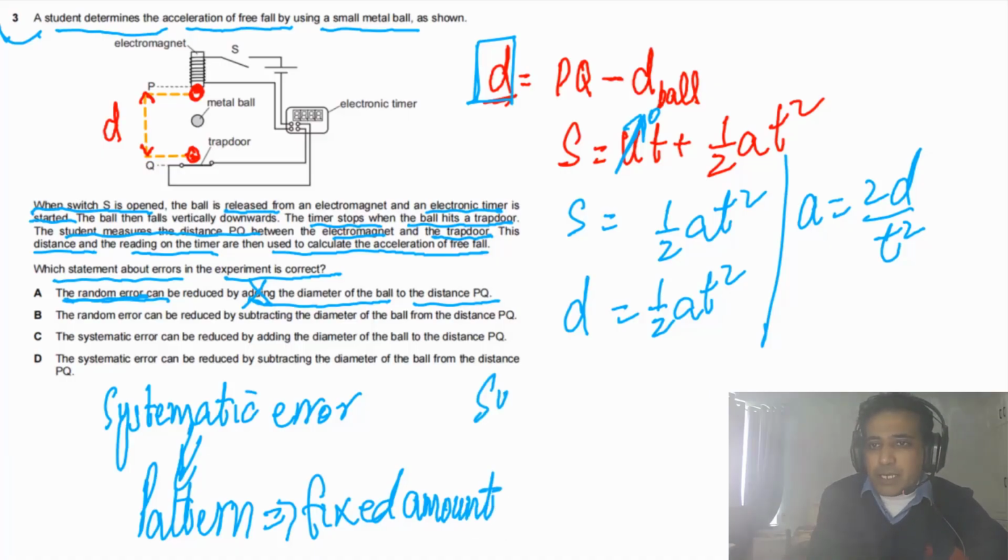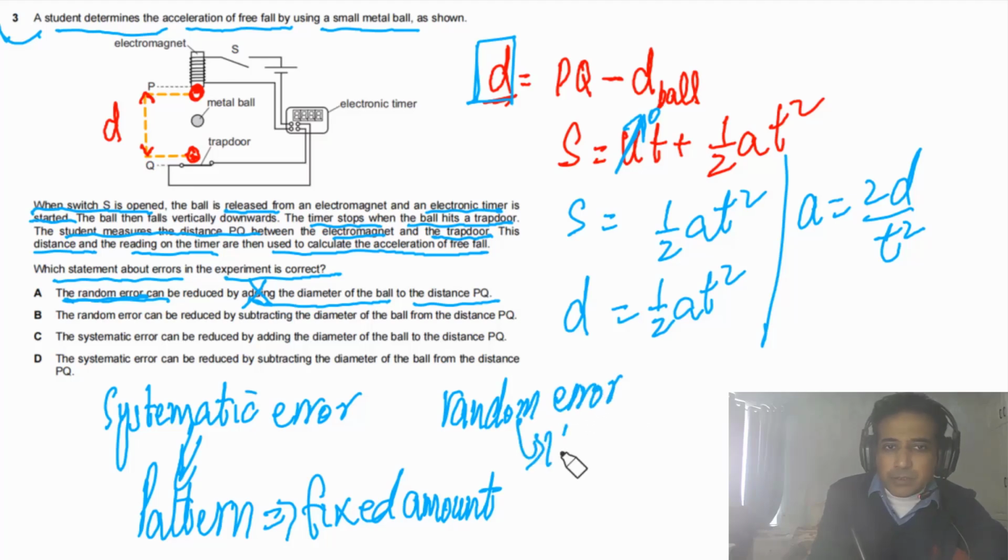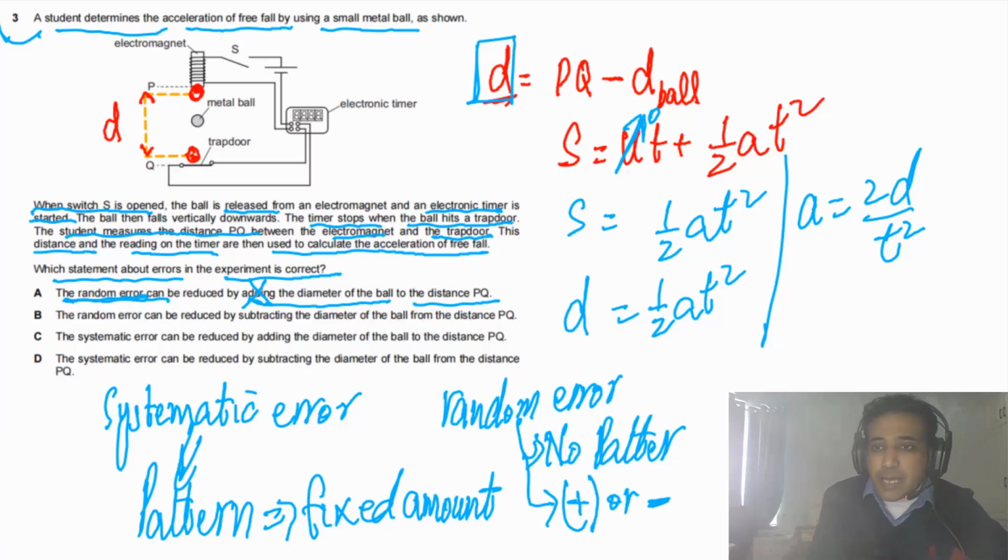And random error means no pattern. Sometimes we will see readings greater than the actual value, sometimes smaller, so there will be no pattern. So sometimes they will be positive, or negative, positive and negative.